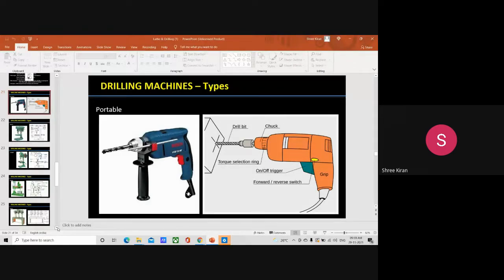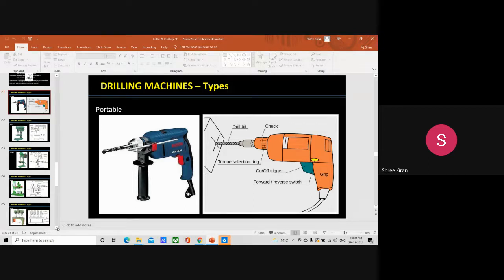The first one is the requirement or the type of operation required. The second one is the amount of feed. The third one is the depth of cut, the fourth one is the spindle feeds, and the fifth one is the method of spindle movement and accuracy.